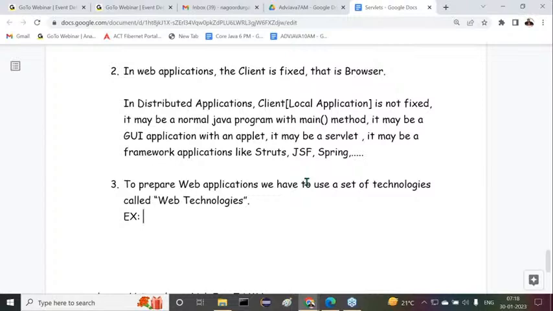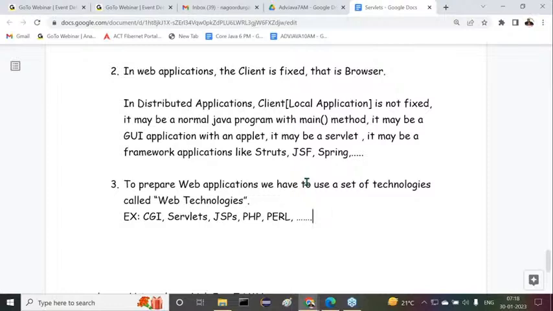For that purpose, we have some other technologies like CGI, Common Gateway Interface, which is one technology. Next is servlets. Next is JSPs. Next is PHP. Next is Perl, and so on. If you observe carefully, many technologies are available to prepare web applications.